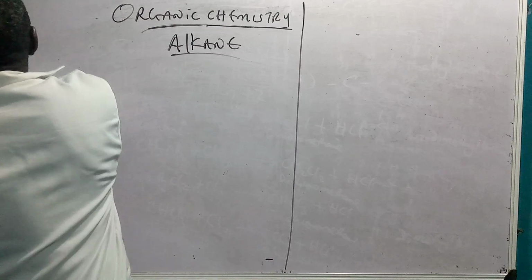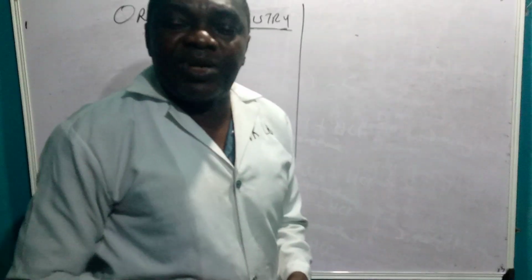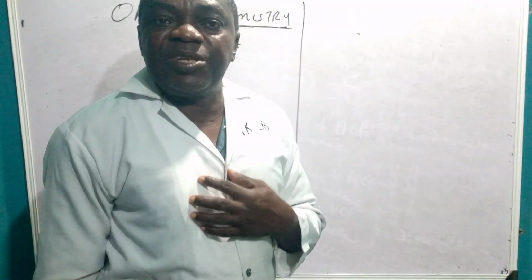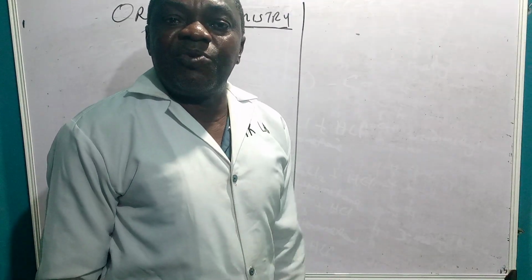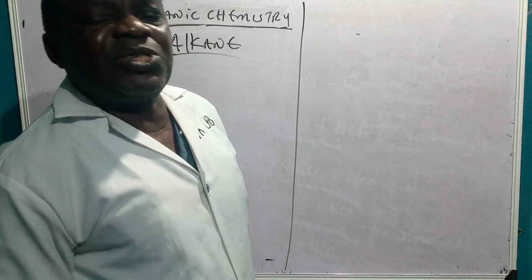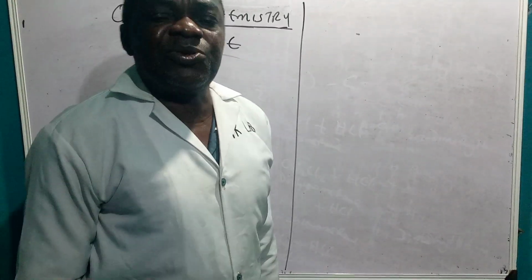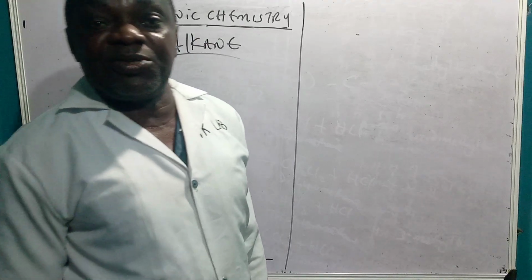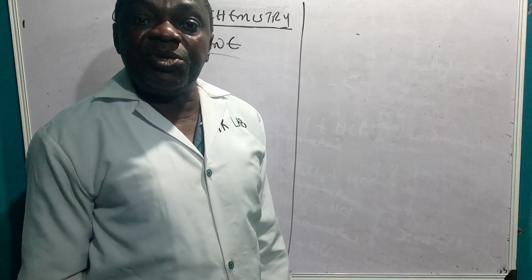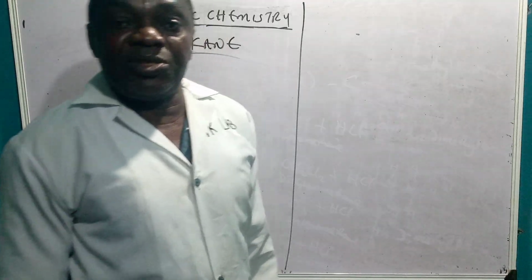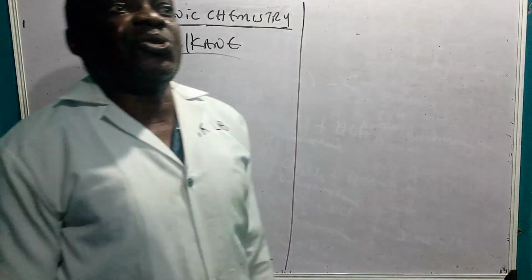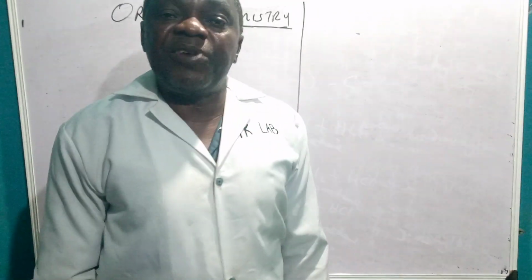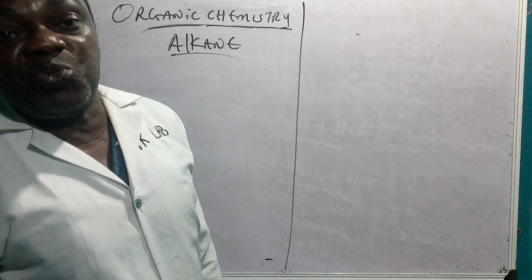So they are alkanes. But the topic of the day is the reactions of alkanes. Alkanes being saturated hydrocarbons, that is single bonds, undergo just two types of reaction. The first one is combustion reaction and the second one is substitution reaction. First of all, what is combustion reaction? Combustion reaction is the burning of a substance in oxygen, which we also refer to as fast oxidation. You react it with oxygen or you burn it in air. Burning it in oxygen means it's undergoing combustion. While substitution reaction simply means a reaction in which another element or group of elements takes the place of another element or group in a compound.